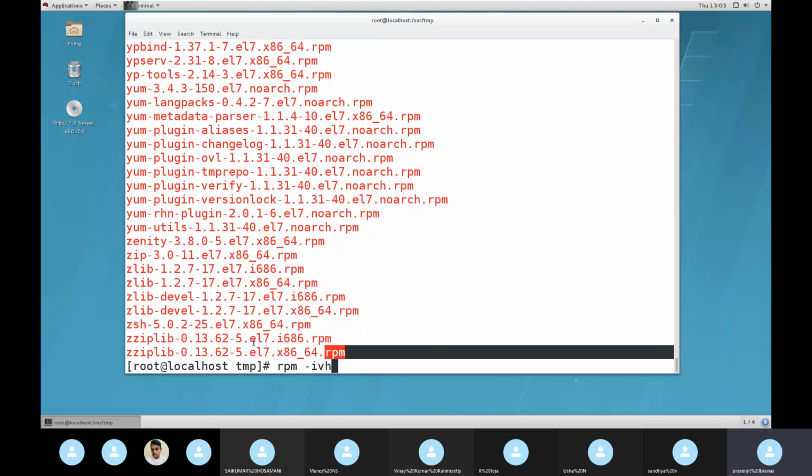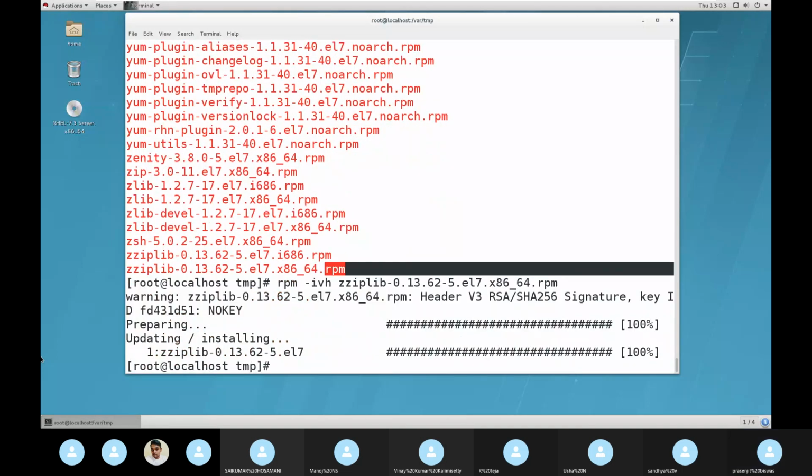Then that file name. Let's do this one. I am doing this. Okay, this file, last file I am doing. Whichever you want, you can take. Enter. Install. Now, if you want to download something and copy it, that also you can do.